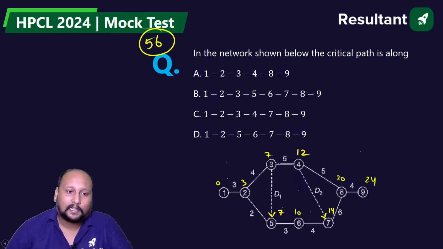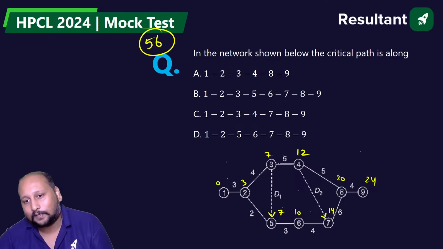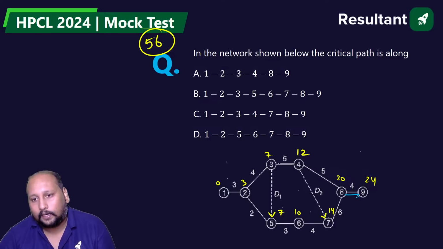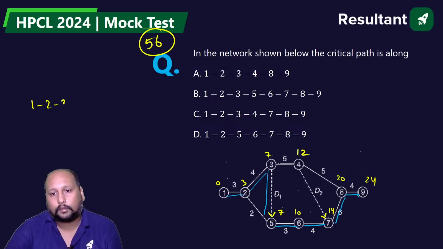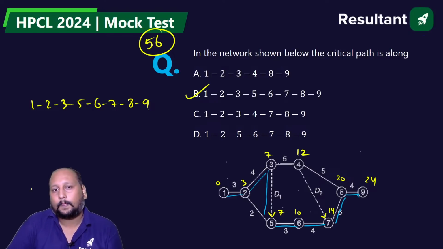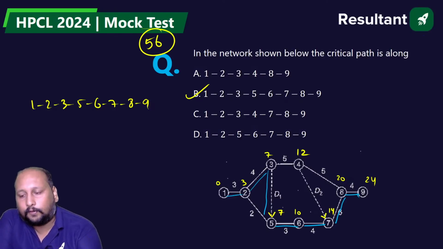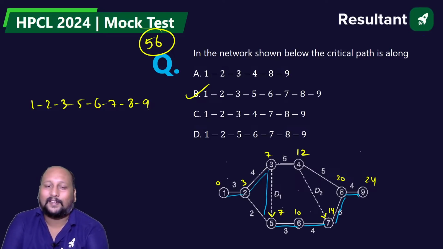Many students committed the same mistake in one line. So we are getting the critical path as 1, 3, 5, 6, 7, 8, 9. Option B.